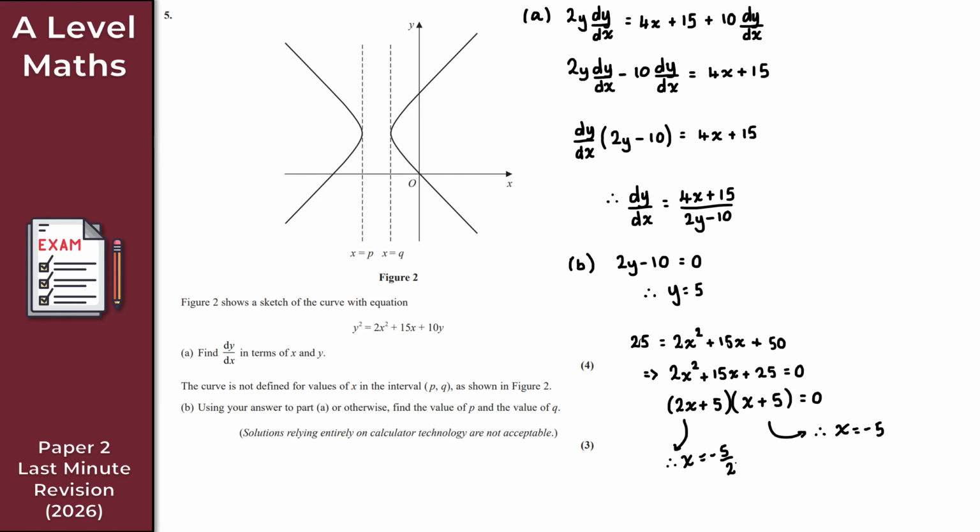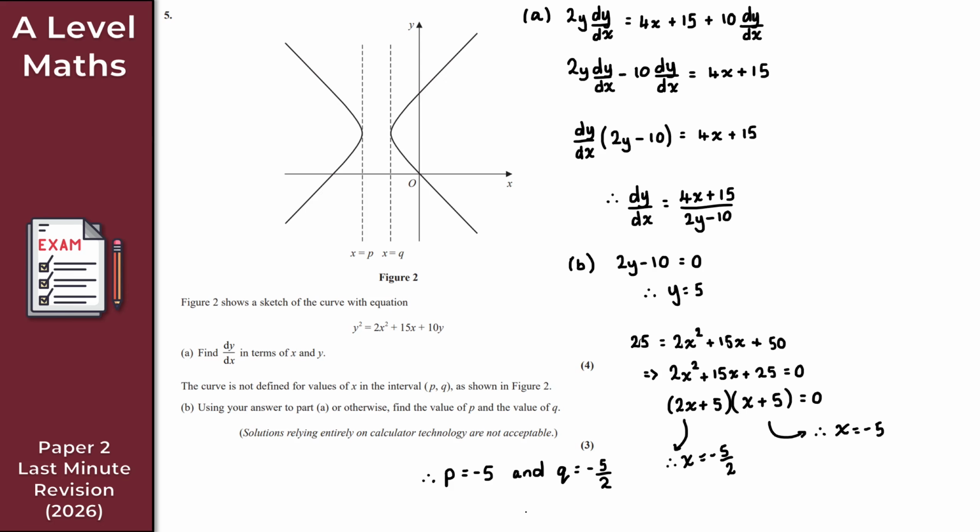Bosh. So one of these solutions corresponds to P and one corresponds to Q. Well, hopefully it's obvious that x equals P, so P must be minus 5. So therefore, P is equal to minus 5. And then for Q, Q is equal to the remaining solution, right? No prizes for guessing that. So minus 5 over 2. And there we go. Perfect.